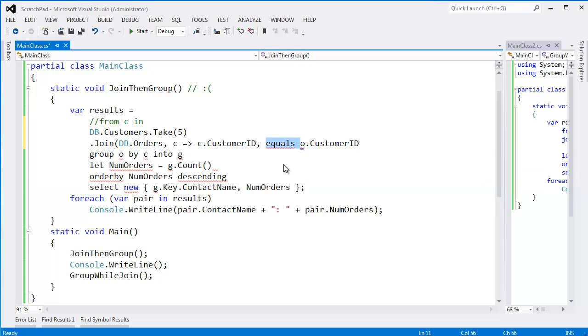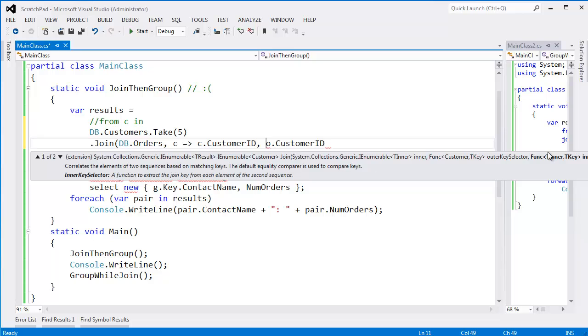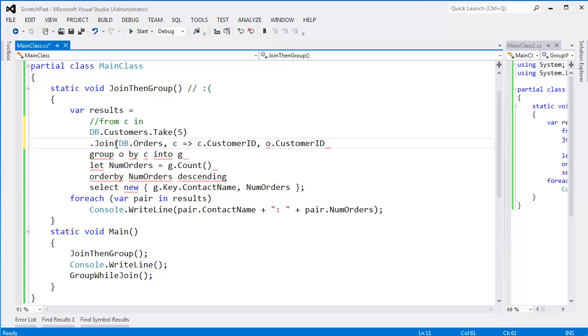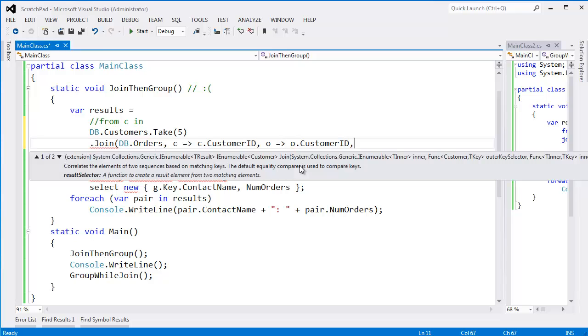This equals basically translates into a comma because now we need another selector, which you can't really see here, but it's the inner key selector, the inner sequence being db.orders, the outer sequence being db.customers. So recall that we had that O, we said join O, so the compiler inserts the O here, arrow, and I think we're good.